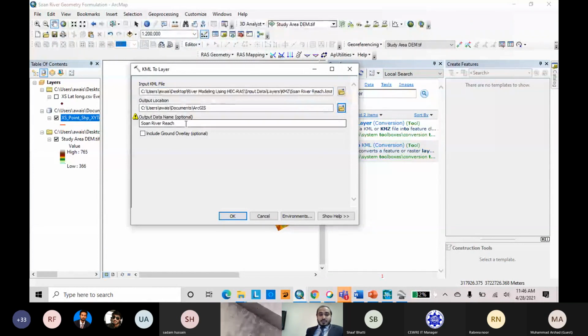Yes, here is the format in which you have to save your data. The extension is dot shp. Sometimes it already takes the name, but if it misses, then dot shp is the extension of the shapefile.